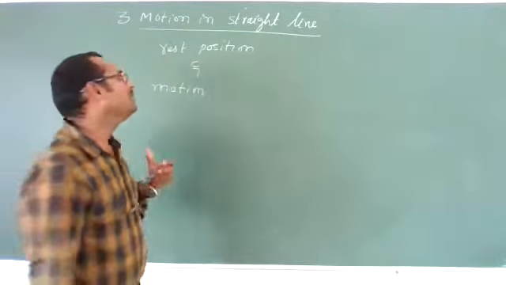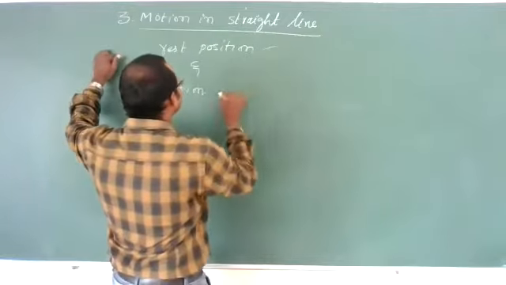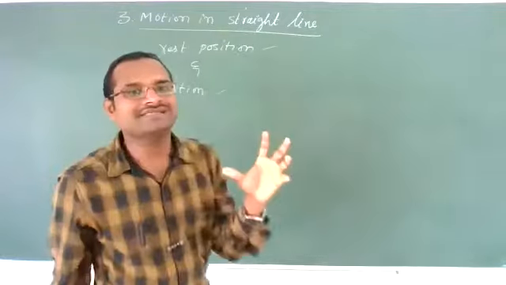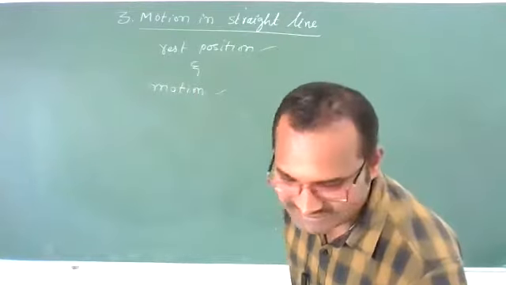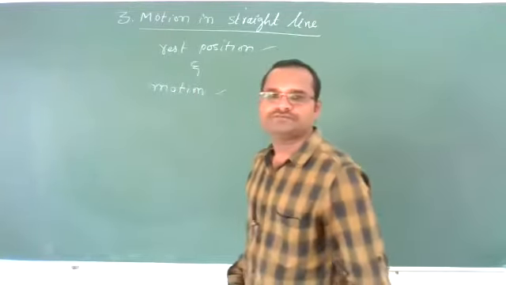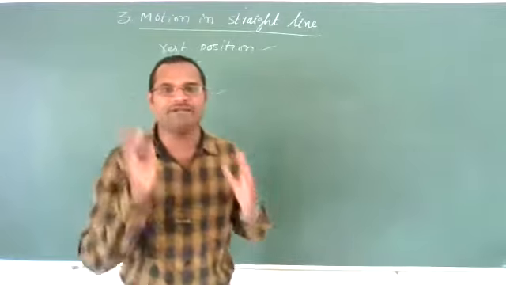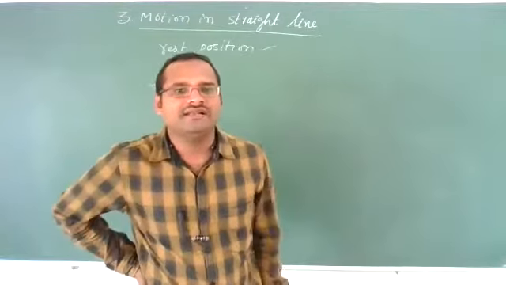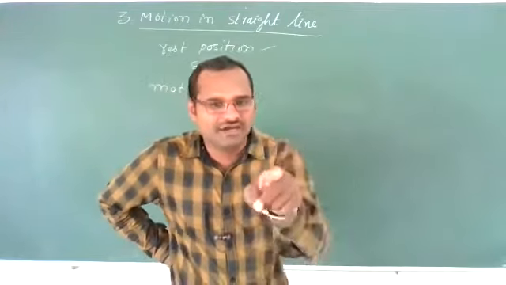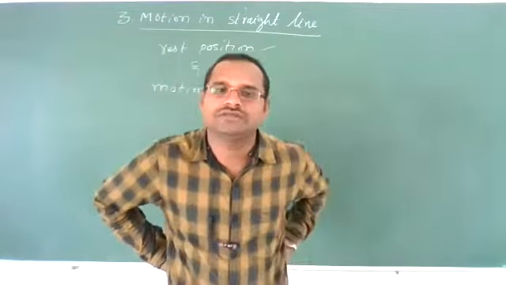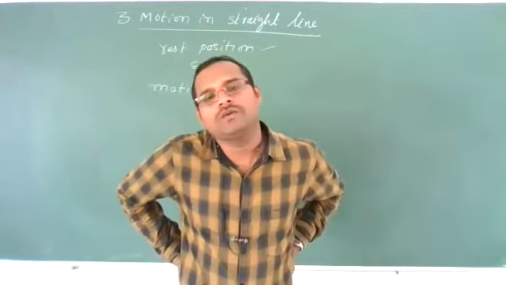Now, to decide whether an object is moving or not, we can't say directly by seeing the object. One important factor is responsible here. For example, in front of me there is a laptop. If I observe this laptop for 10 minutes and it is not moving, it means the laptop is in a rest position.